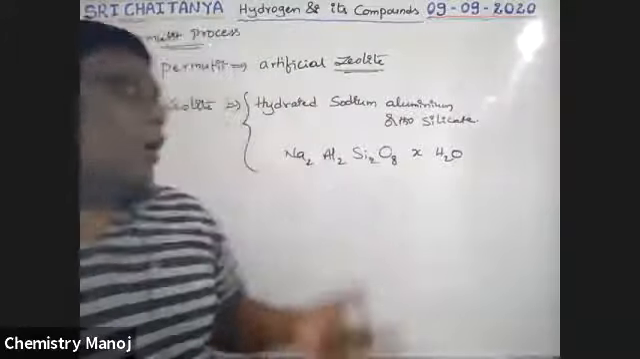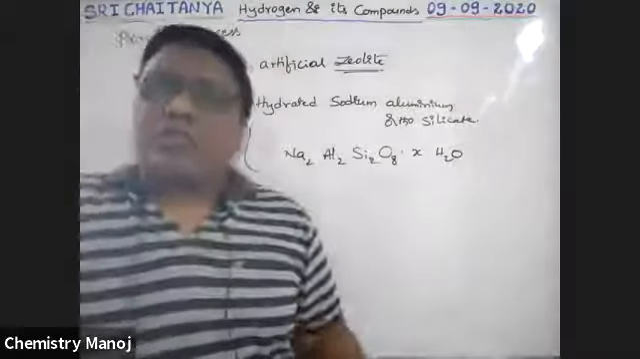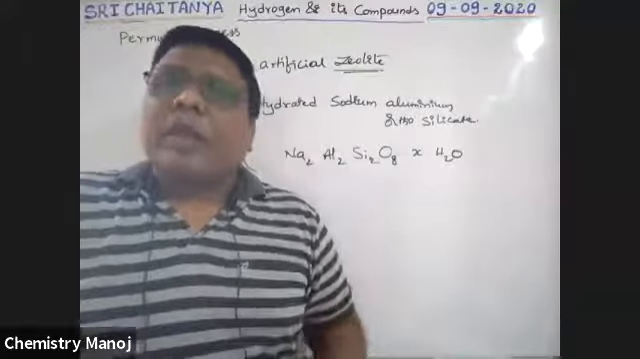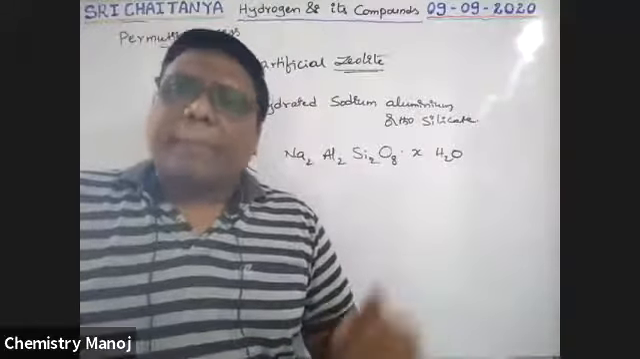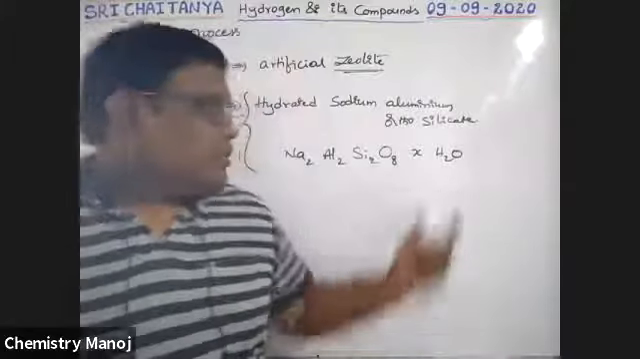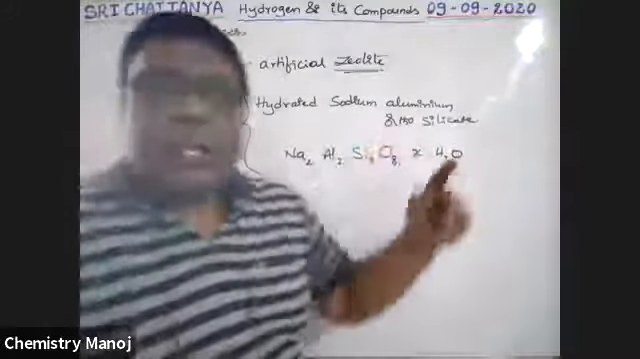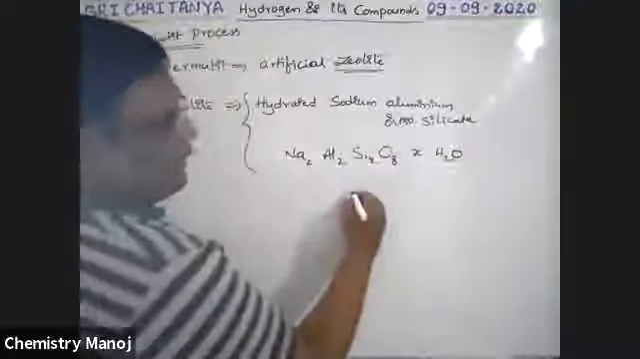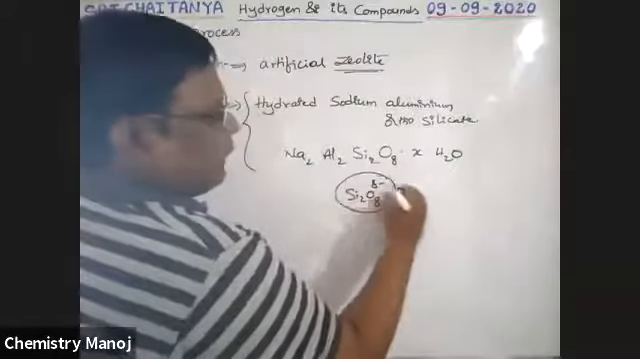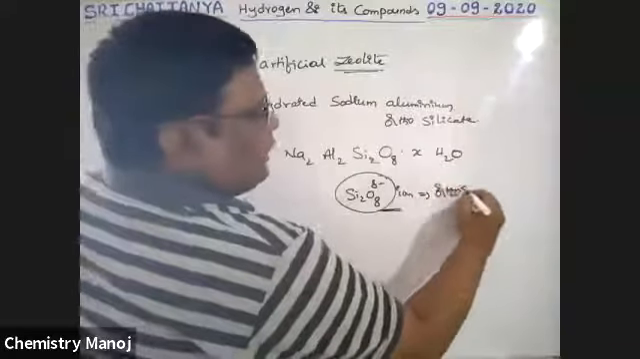Okay. Now, how to prepare this zeolite, sir? This permutit is used to convert hard water into soft water, in particular permanent hard water into soft water. It is a solid, my dear boys. Zeolite is nothing but an orthosilicate. Orthosilicate means Si2O8 with a minus charge, and this ion is called the orthosilicate ion.